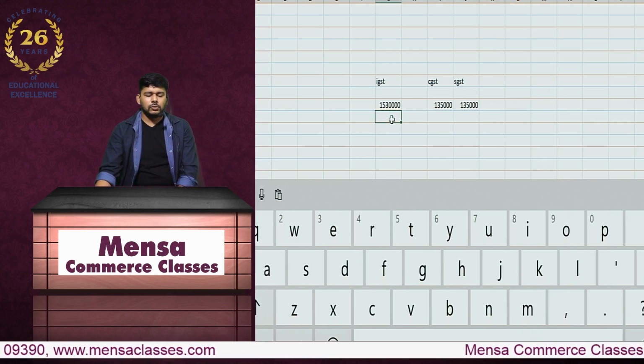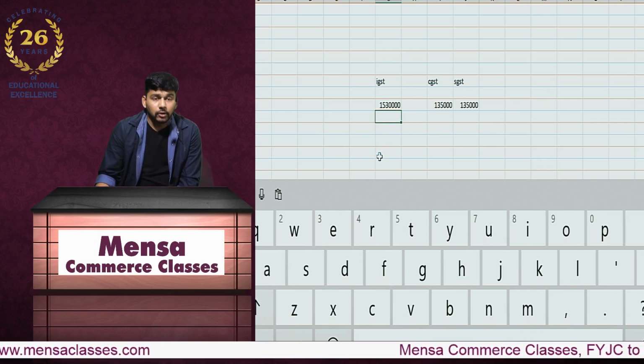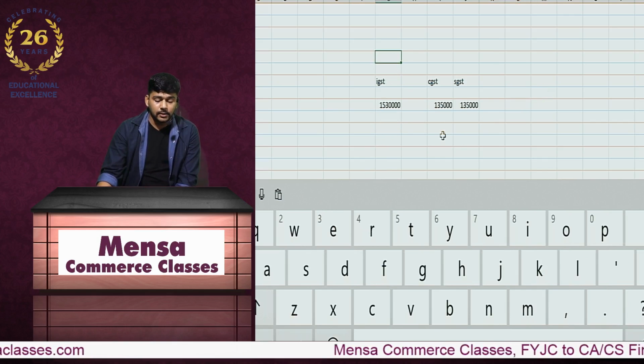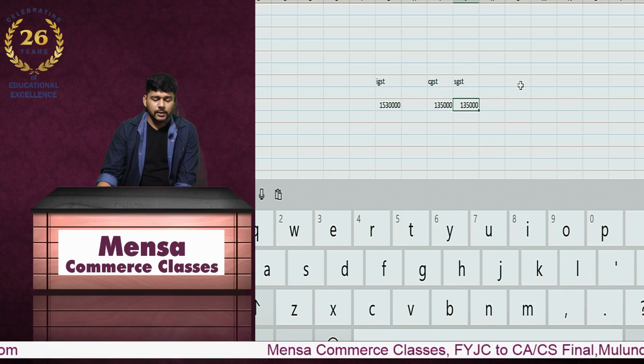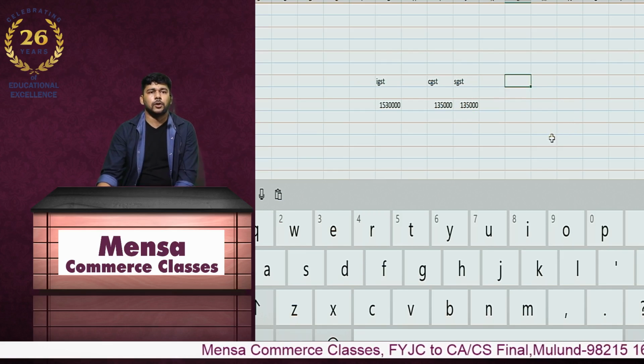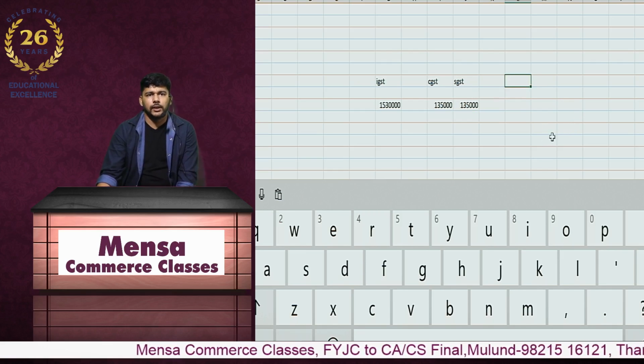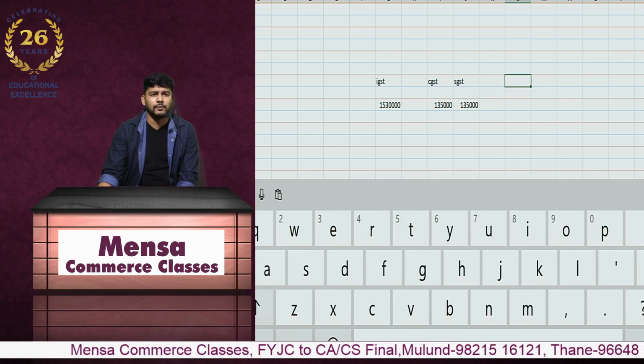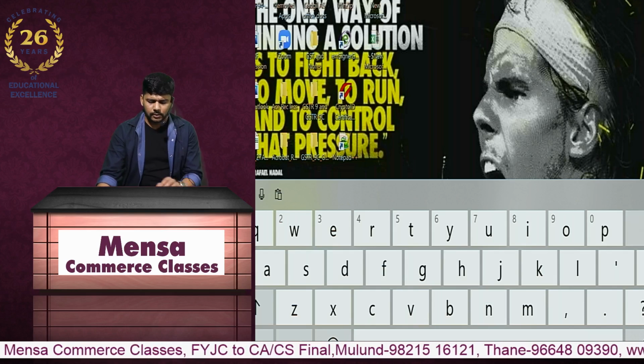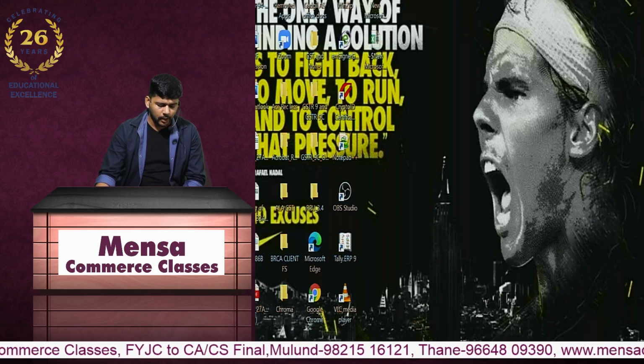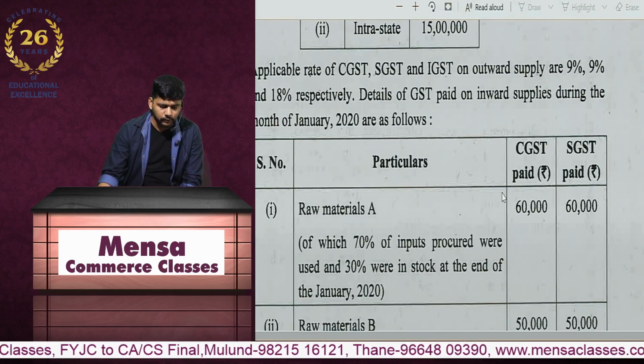Right? So I have an outward liability of 15,30,000 as IGST, 1,35,000 as CGST, and 1,35,000 as SGST, whereas my total credit is 1,10,000, 1,10,000 and so on under IGST, CGST and SGST respectively. So I think over here there is no cross-utilization. And I also believe that there is no opening balance of input tax credit.